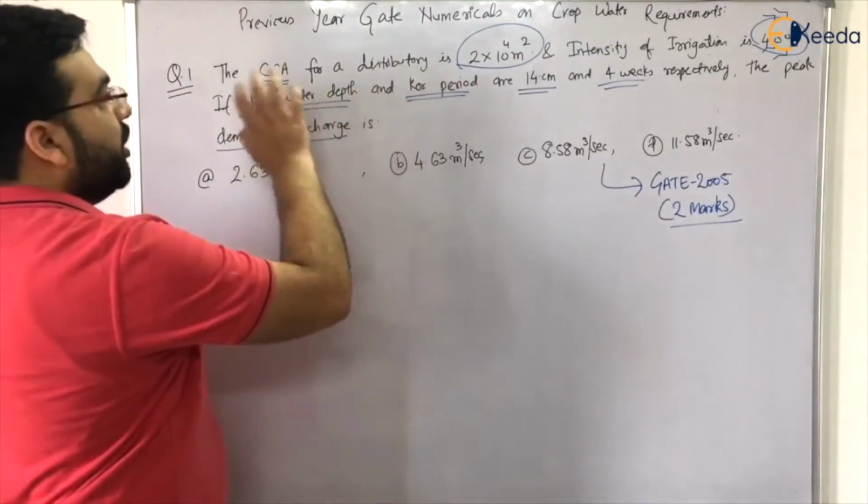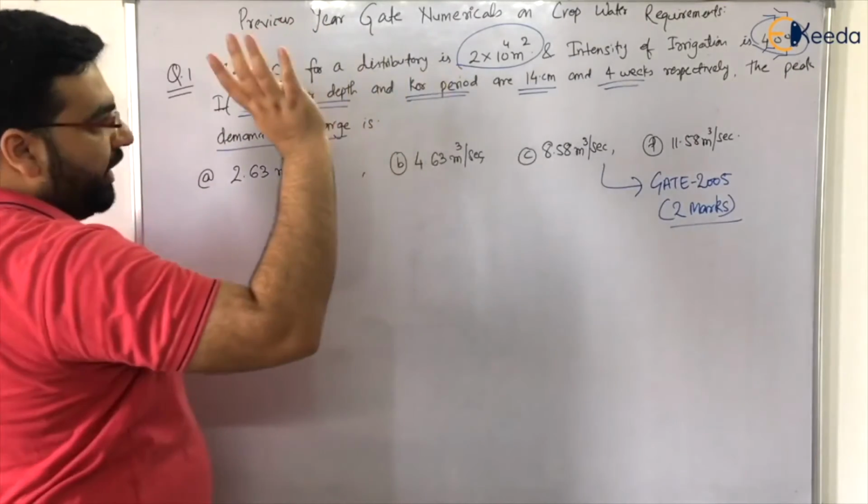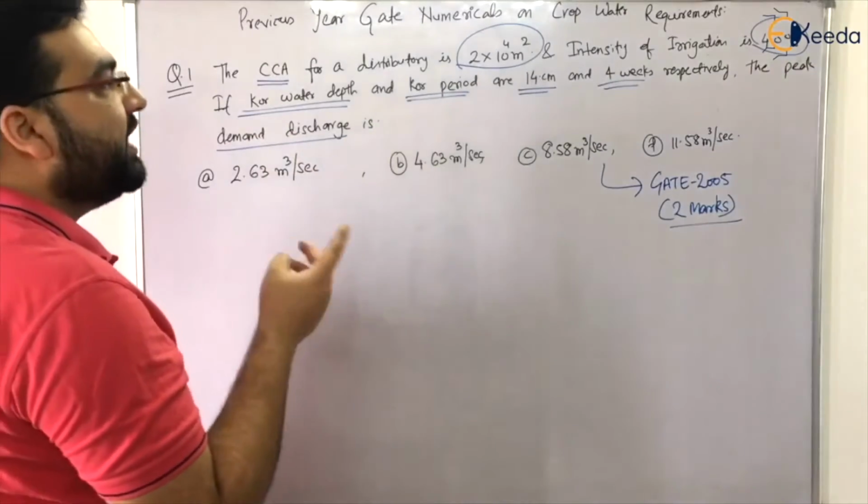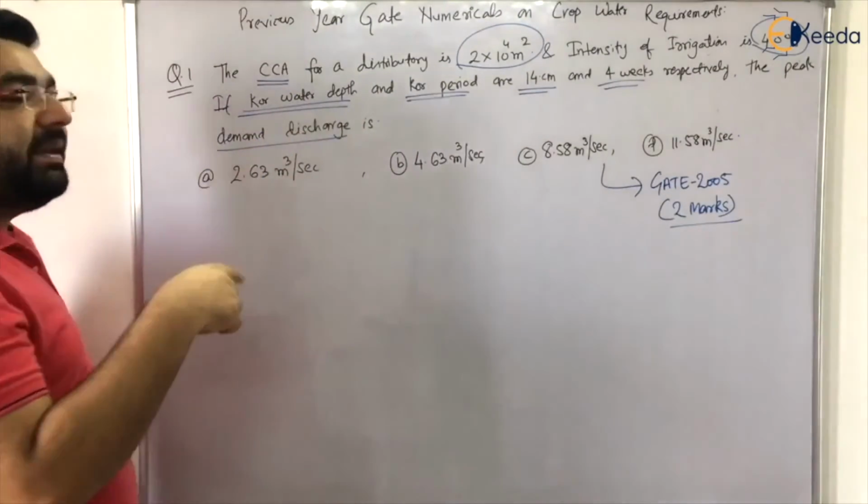So culturable command area is given, okay. Intensity of irrigation is given, okay. Core water depth is given, okay. Core period is given, okay. And we have to find the peak demand discharge.